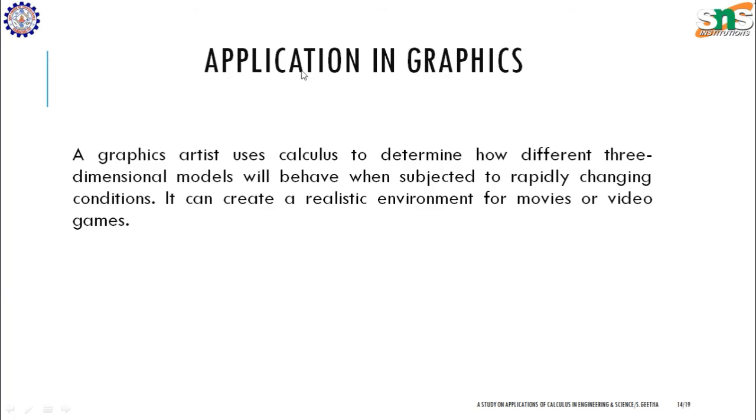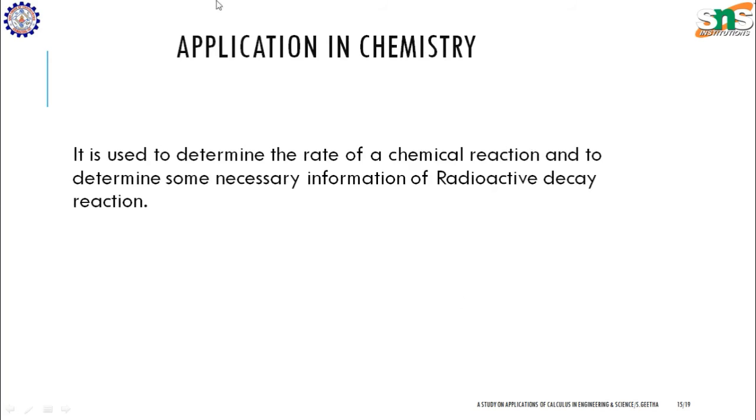Next, application in graphics. A graphics artist uses calculus to determine how different three-dimensional models will behave when subjected to rapidly changing conditions. It can create a realistic environment for movies or video games. Next, application in chemistry.